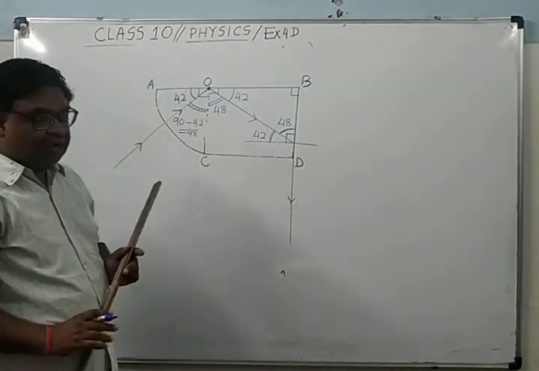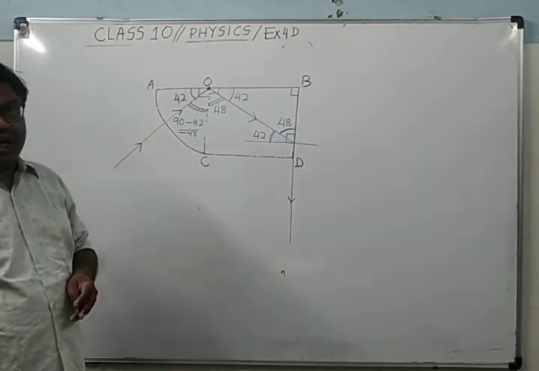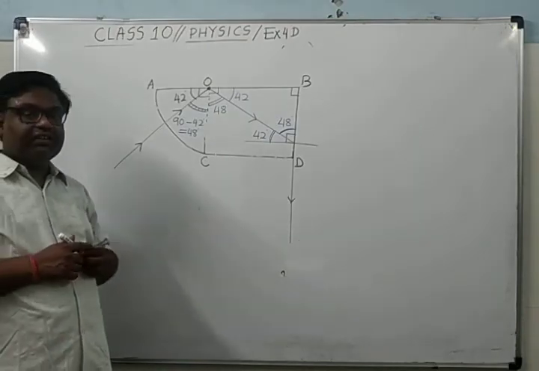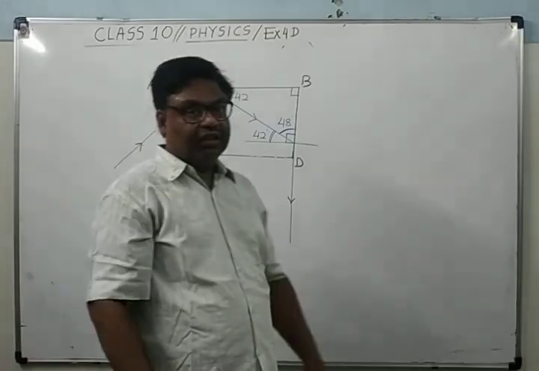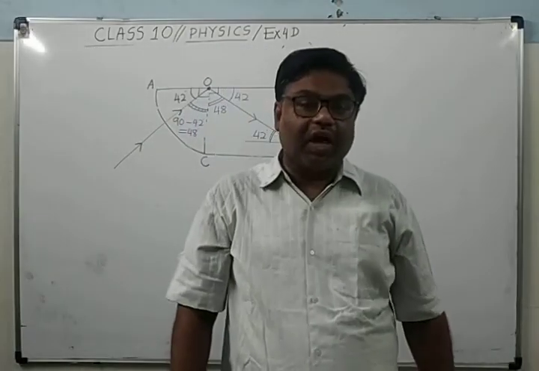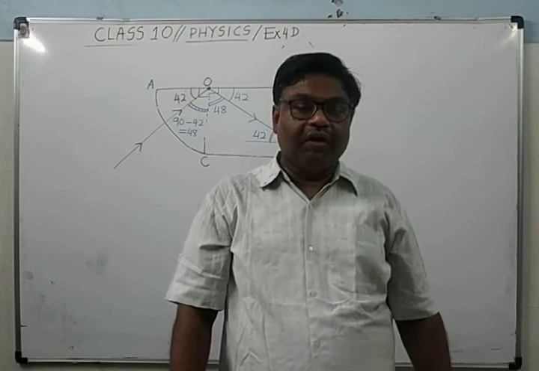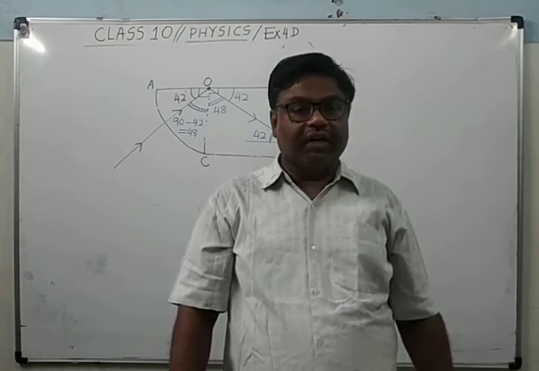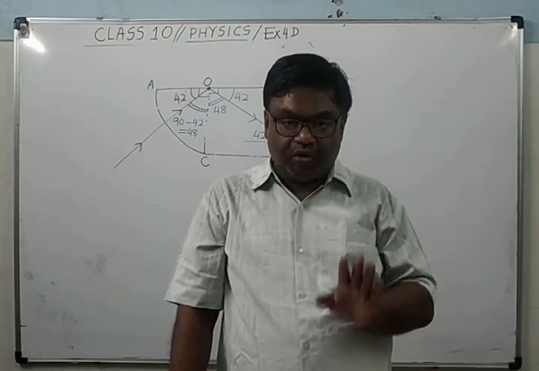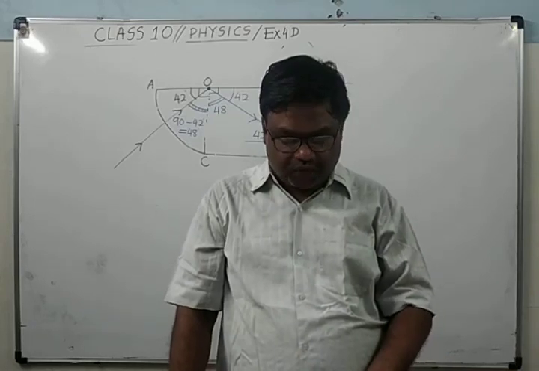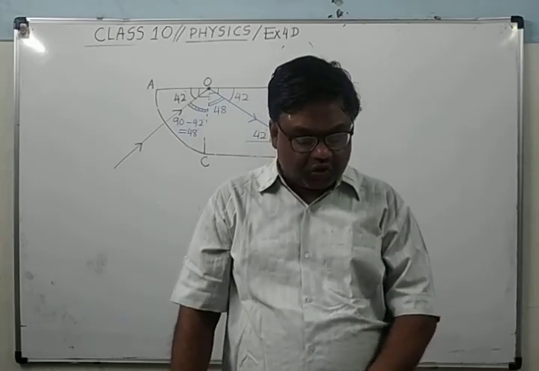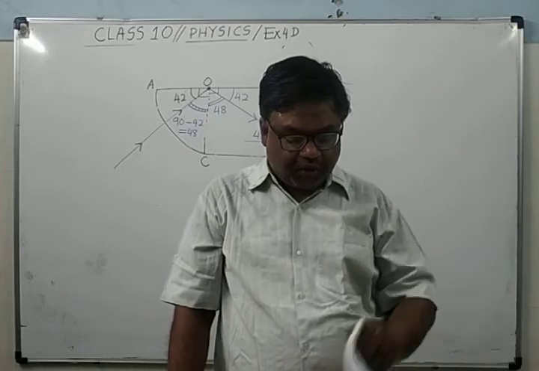In the diagrams of this chapter, arrows are very necessary on the rays. If you don't mark the arrows on the rays, what will happen? Your 1 mark will be deducted. So you put the arrows. Arrows are very necessary. So now this way you will do the remaining question.